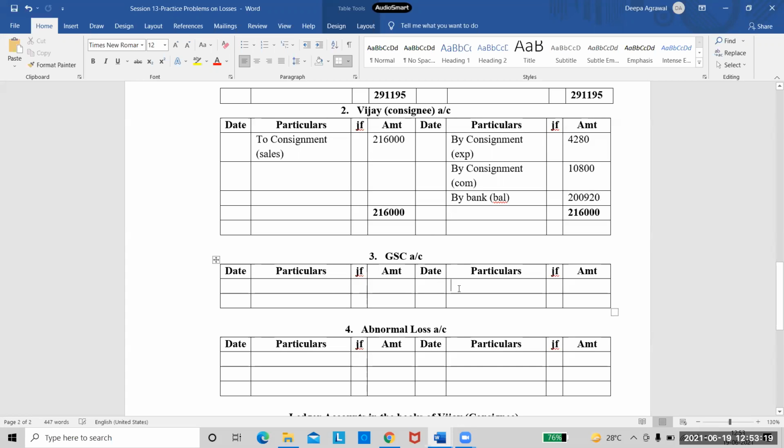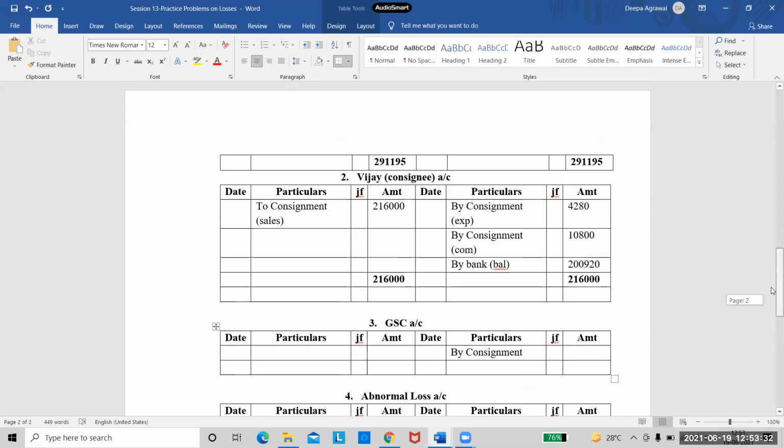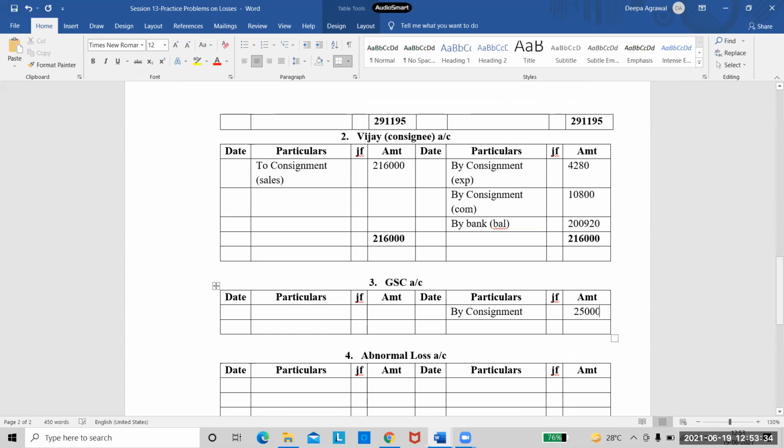Right? So we'll take the next account, goods sent on consignment. So by consignment, how much was our consignment? It was, I forgot the value. 2,50,000. And come here and transfer it to trading account because we do not have any other entry. So to trading also 2,50,000. That's it. Put the totals on both the sides and close this account. 2,50,000. So this account is closed.